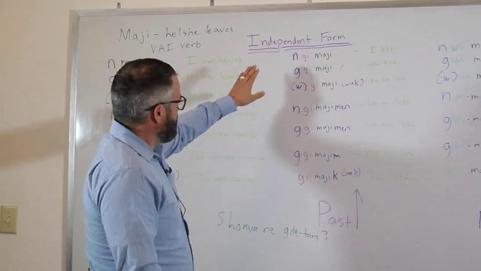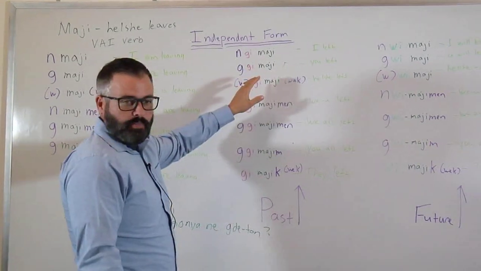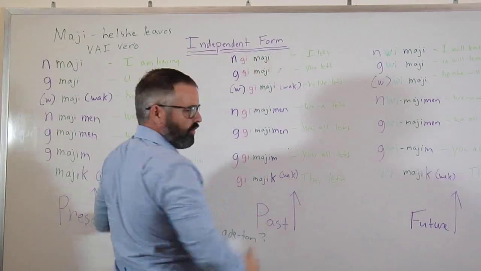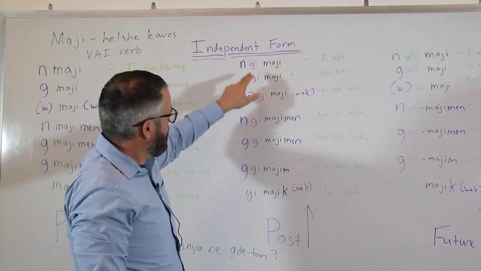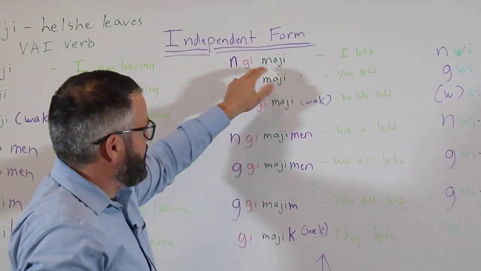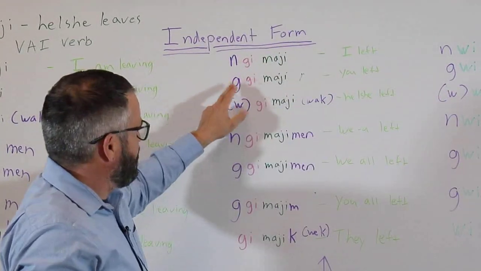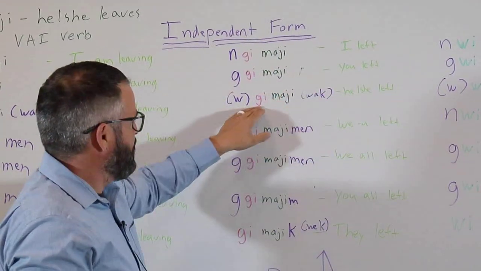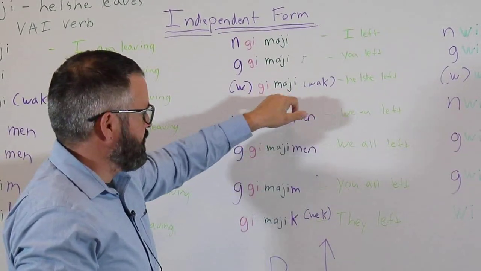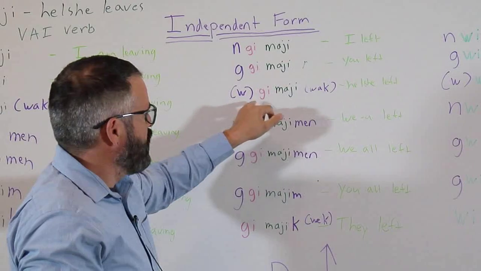So, this is that same verb here in the past tense. Again, everything is contained. This is actually one word. Everything's contained on the verb. That gi right there is telling you that happened in the past. So, nagimaji, I left. Gagimaji, you left. Gimaji, he or she left. And again, some people might say gimaji walk, or they might say wagimaji.